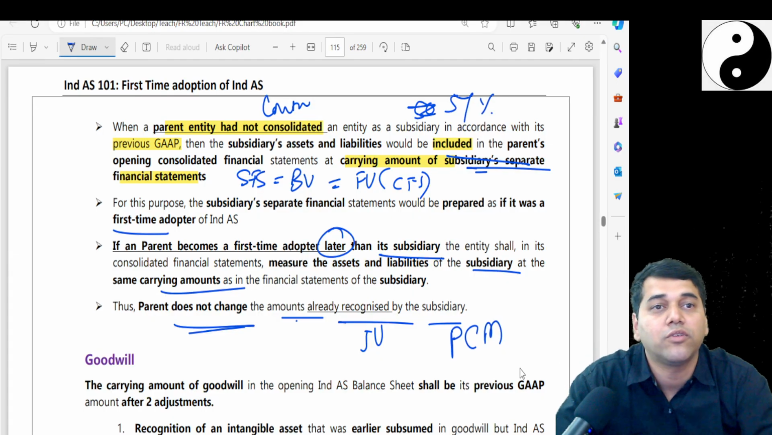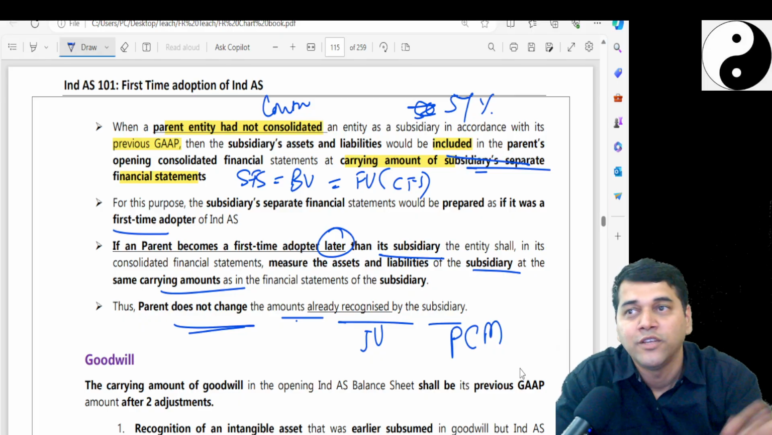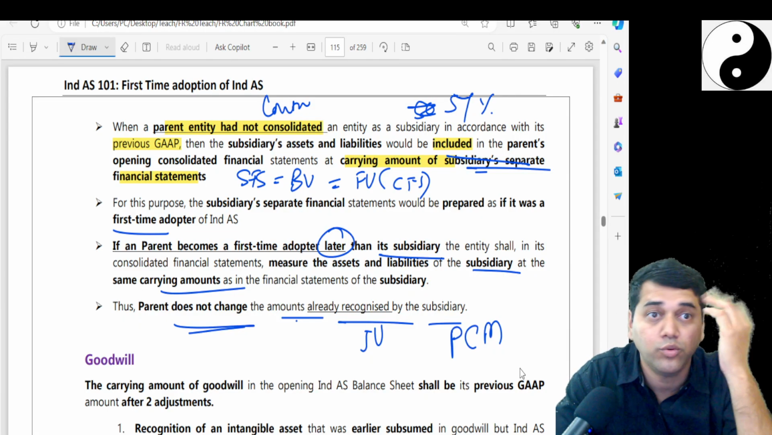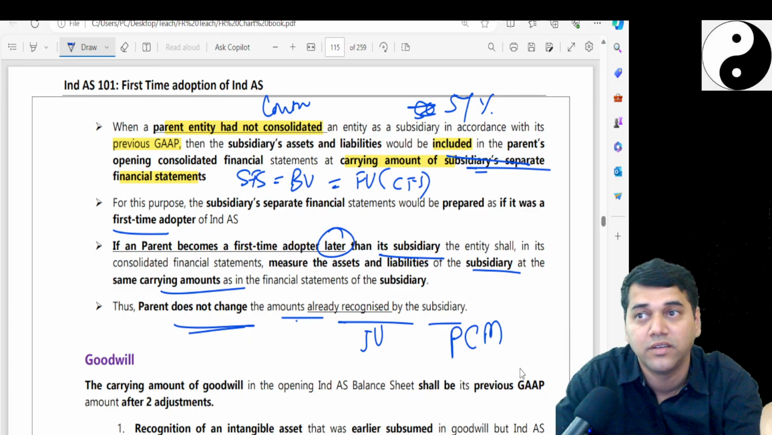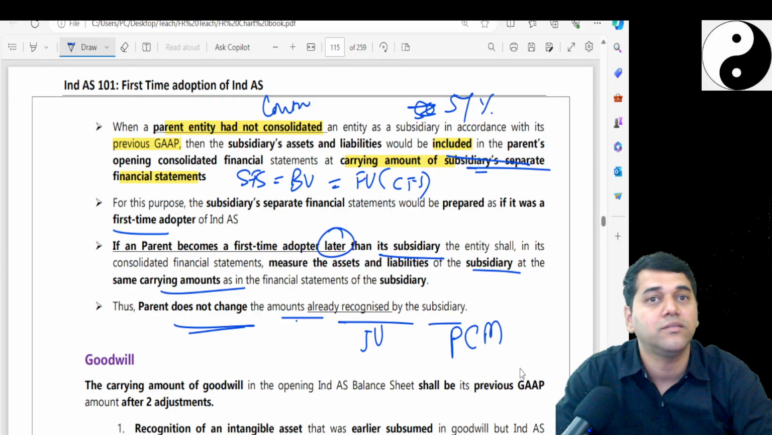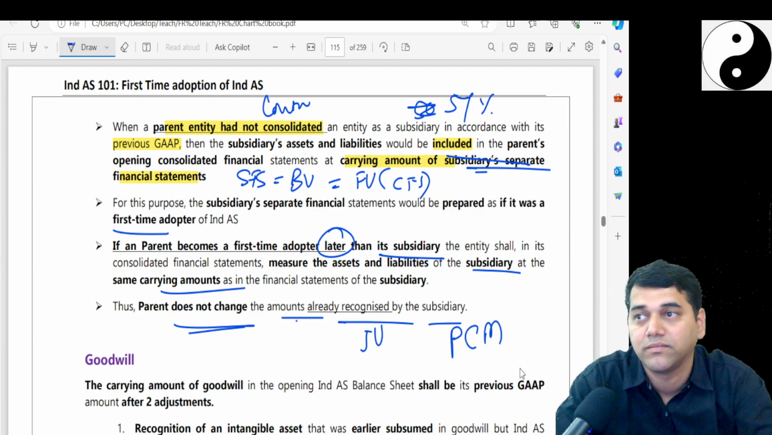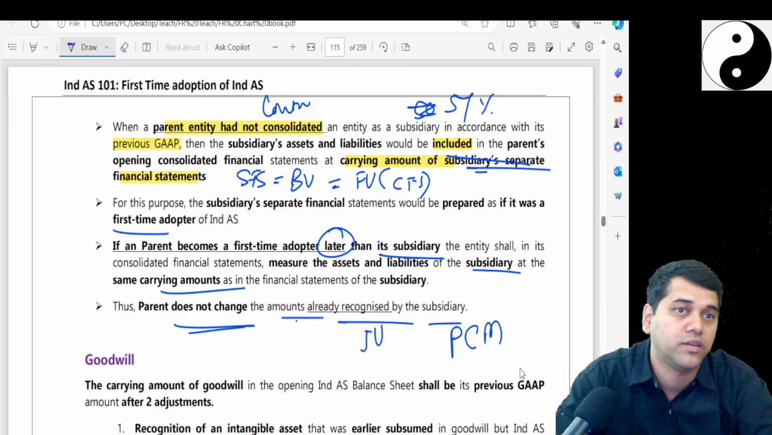But Ind AS says what? It's an investment. Ind AS 28 has to be applied. You cannot take their proportionate net assets. Now you have to de-recognize their assets in your CFS, because already in the parent CFS, joint venture values were there. You have to de-recognize and recognize investment in associates. There is one question on that.